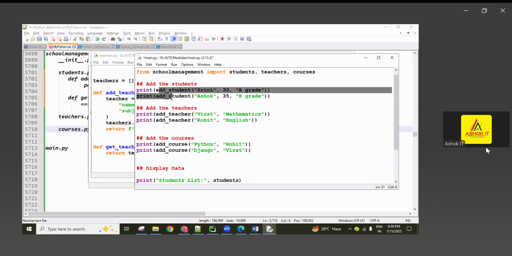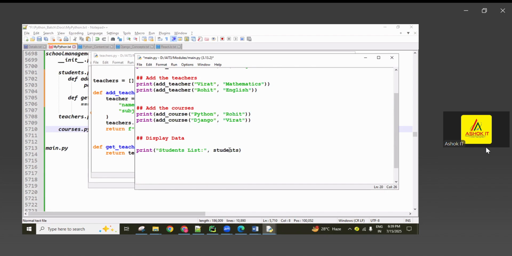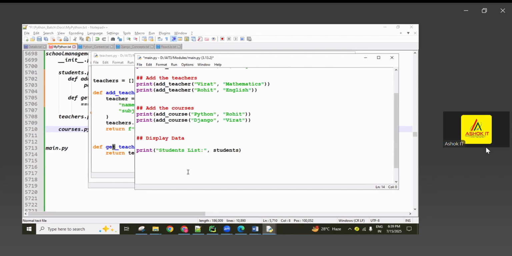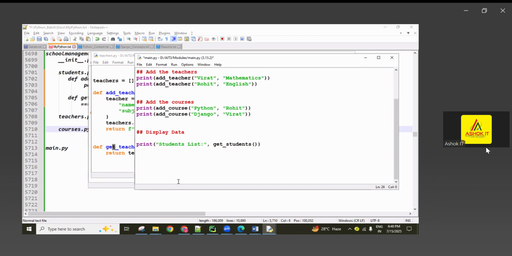So now, calling add students, add teacher, add course is done. Now I want to call the get functions, guys. So here get teachers, get students, separately. So we can call them, guys. So here students, simply first check it here. Okay, already there, no problem. Get students. Simply get the students, like I'm writing. So now check whether this is working or not, guys.